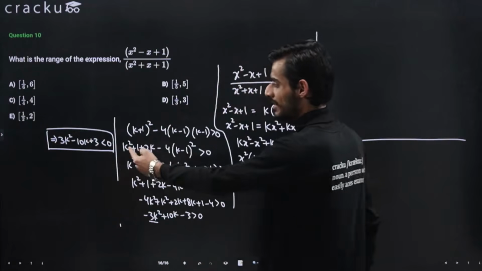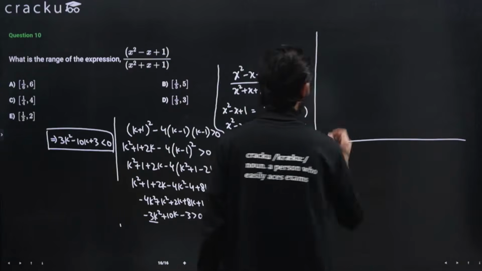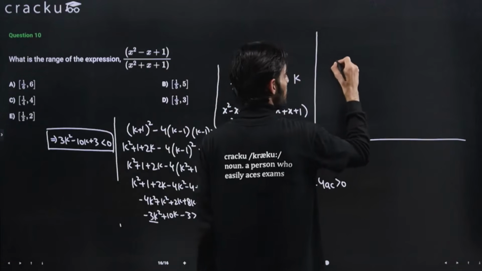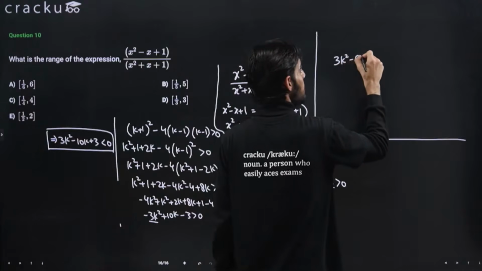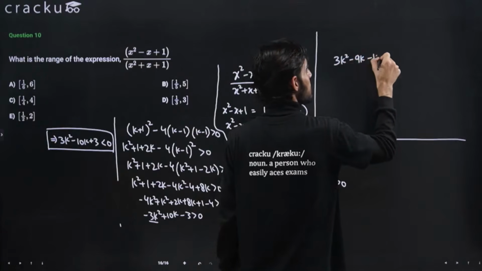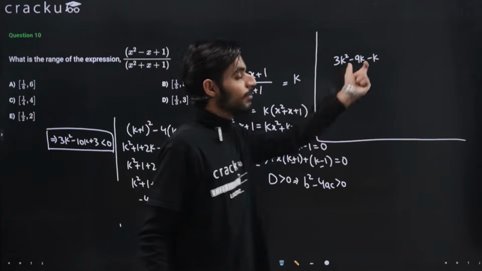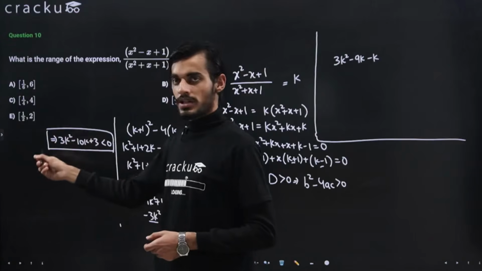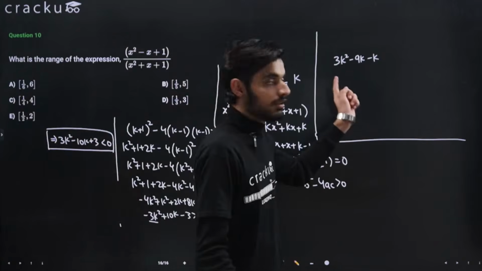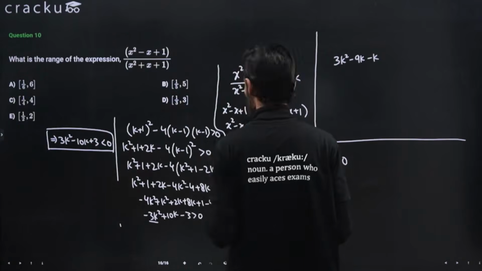So we can easily split the middle term. So this will be 3k square minus 9k minus k, right? Minus 9 and minus 1 will be equal to minus 10, and the product is equal to the product of the extremes, that is 3 into 3 is 9. Okay, the last term is plus 3.